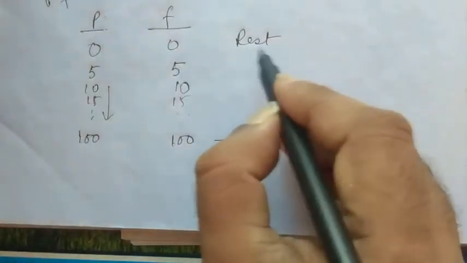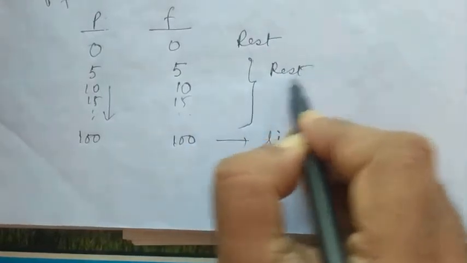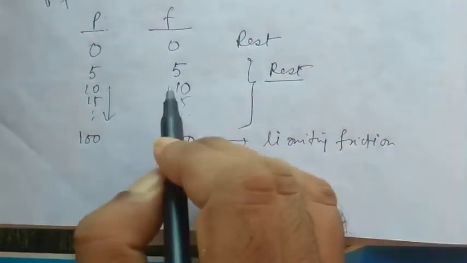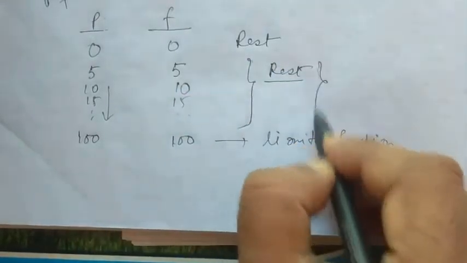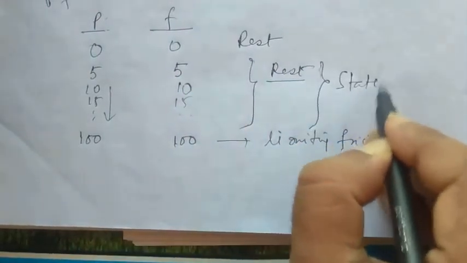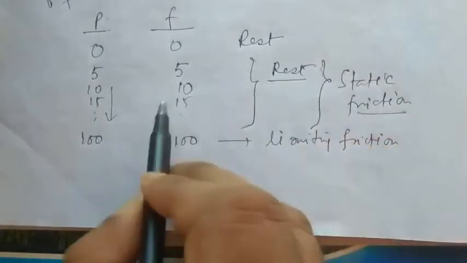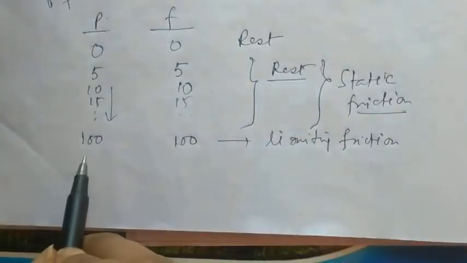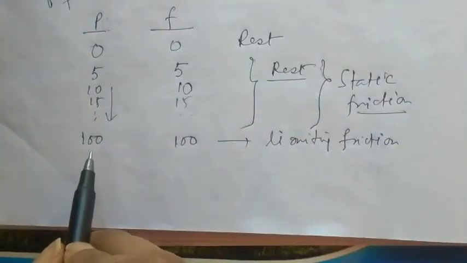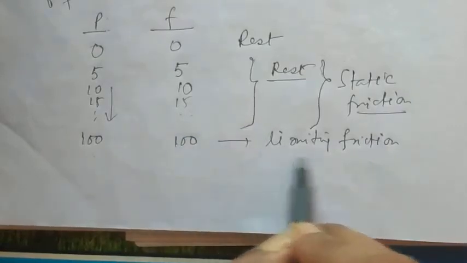Now this part, when the body was at rest, the body is also at rest because the frictional force is not surrendering itself. That means this part is known as static friction. Why static? Because the body continues to be in a state of rest. Now when the applied force reaches 100, the frictional force is also 100. This is the limiting value of frictional force.